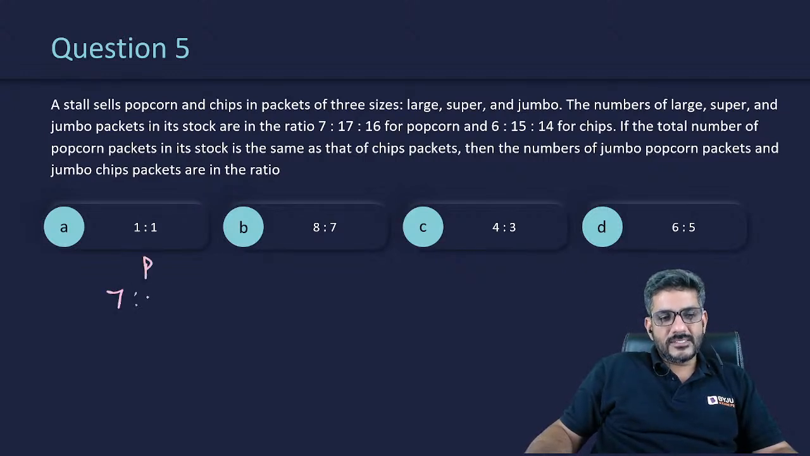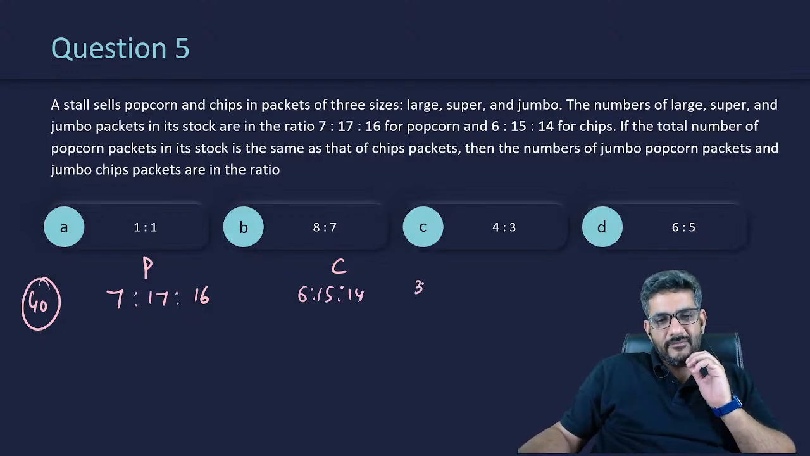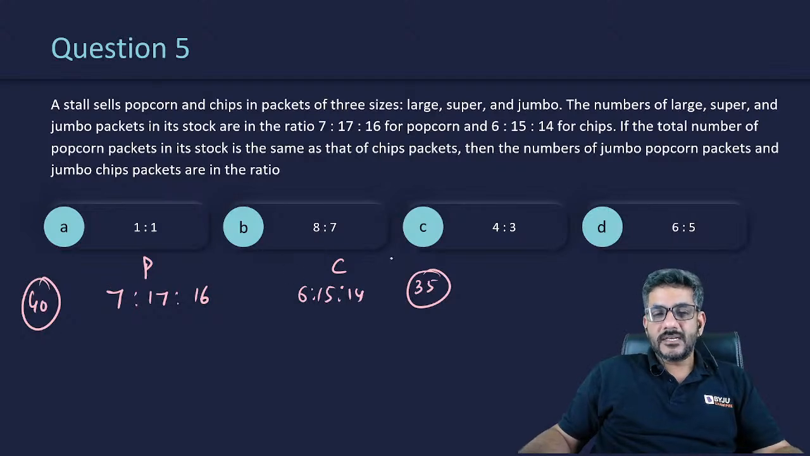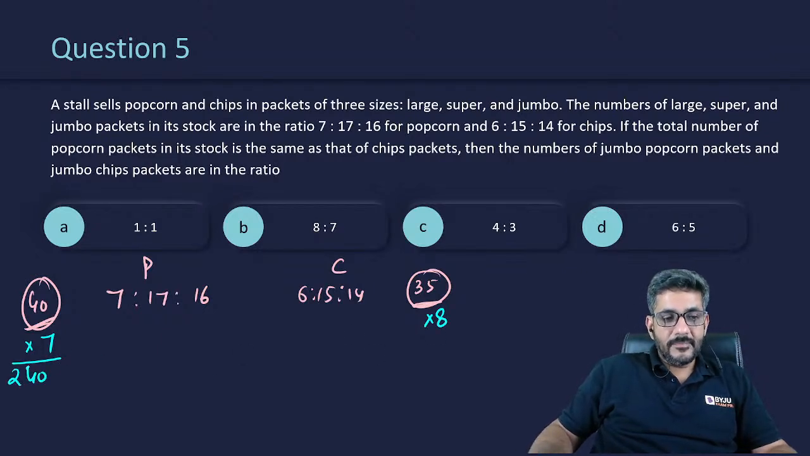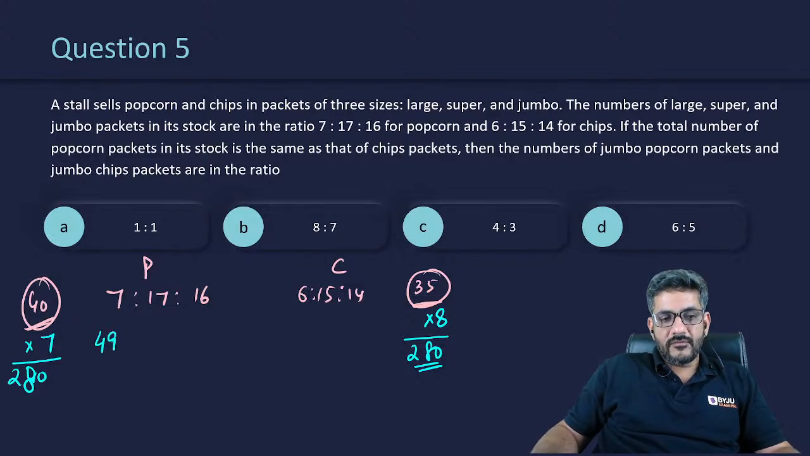So popcorn का ratio है 7:17:16. If I add them, I get 40. Chips का जो ratio है that is 6:15:14. If I add them, I get 35. The number of packets of popcorn and chips are same. So of course, this 40 and 35 to be multiplied with numbers such that they become same. तो अगर मैं इसको मल्टीप्लाई कर देता हूं 7 से और इसको मल्टीप्लाई कर देता हूं 8 से, they both will become 280. This is 280 as well as 35 into 8 is also 280. तो दोनों को, 40 को 7 से और 35 को 8 से मल्टीप्लाई करें. So now number of popcorn packets when multiplied by 7 they would become 49.